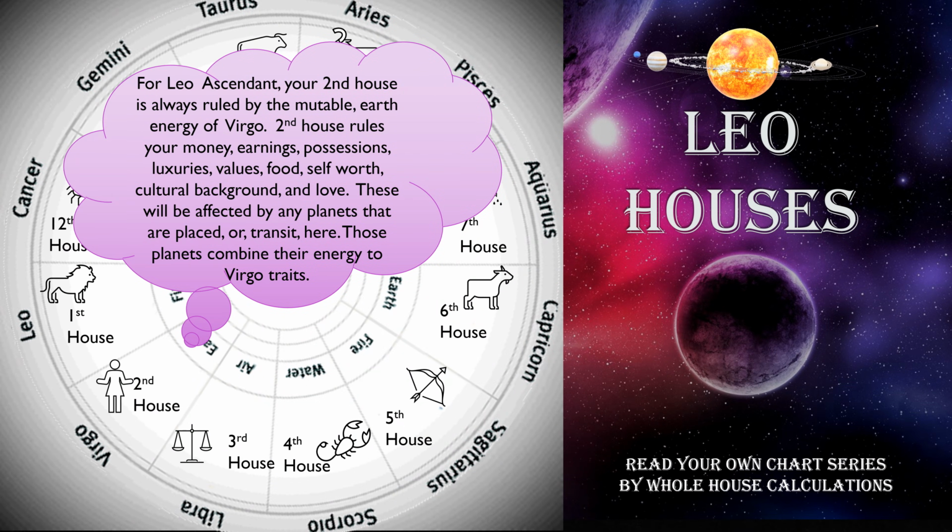For Leo ascendant, your second house is always ruled by the mutable earth energy of Virgo. Second house rules your money, earnings, possessions, luxuries, values, food, self-worth, cultural background, and love. These will be affected by any planets that are placed or transit here. Those planets combine their energy to Virgo traits.